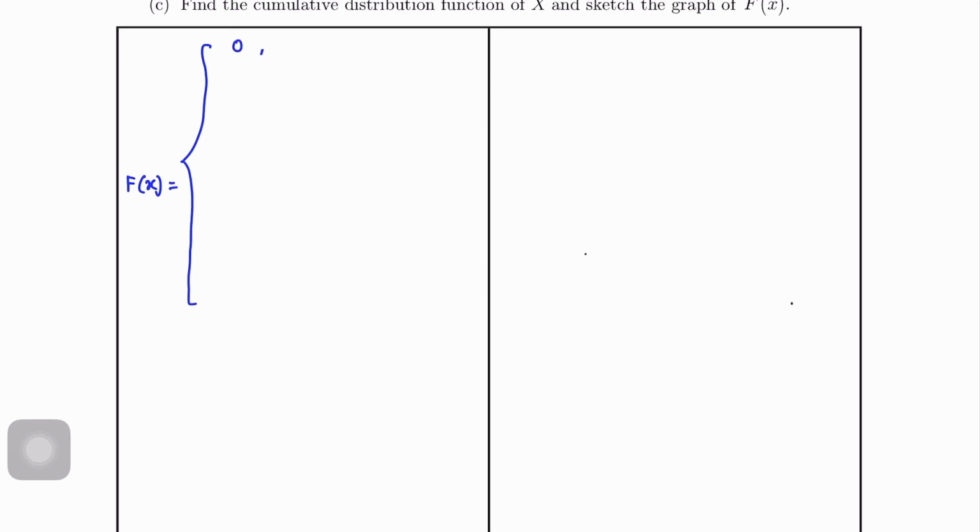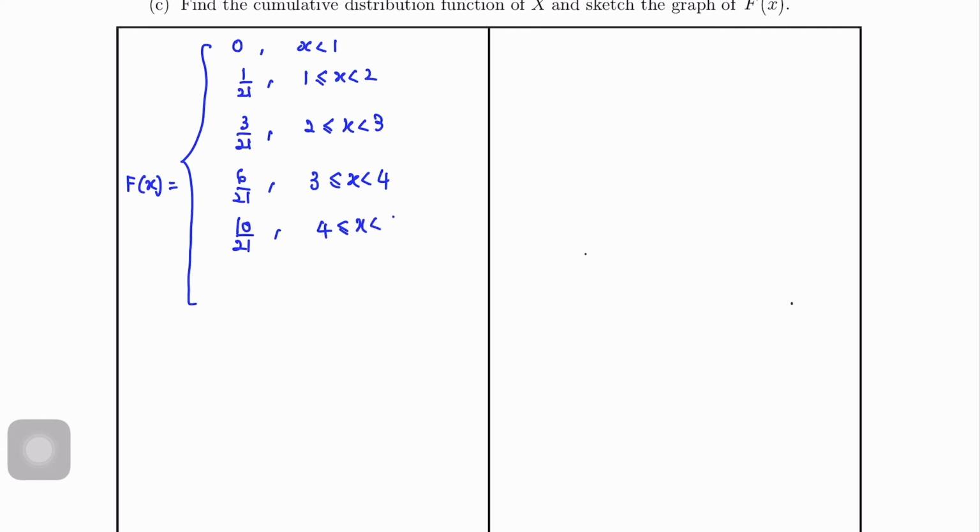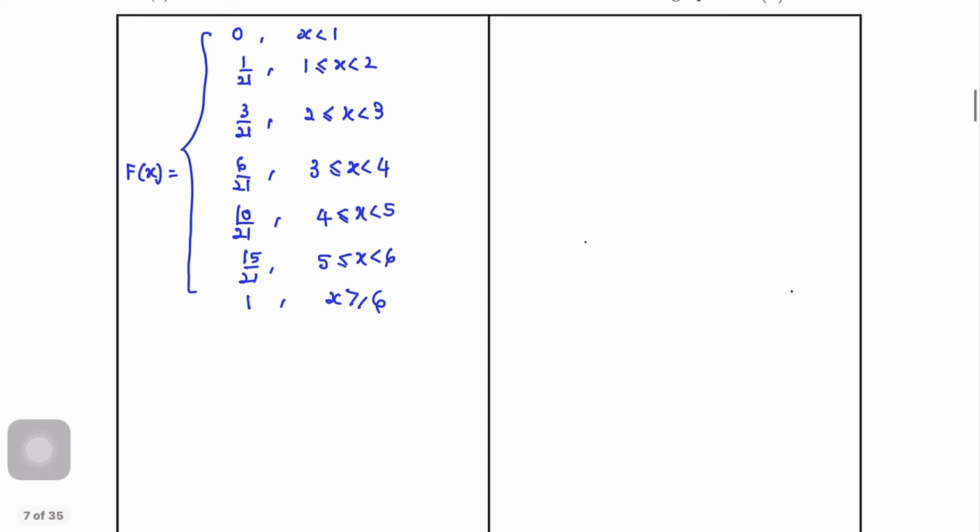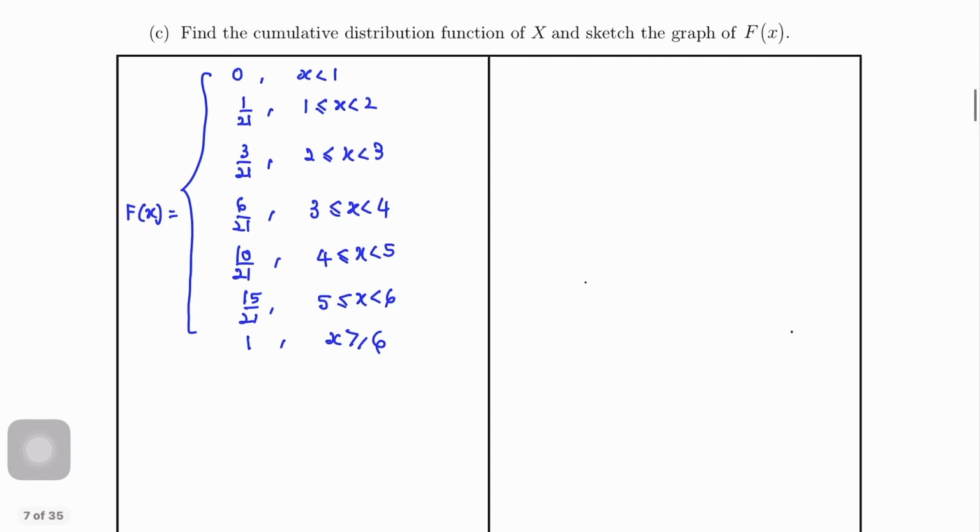So 0 for x less than 1, 1 over 21 for x between 1 and 2, 3 over 21 for x between 2 and 3, 6 over 21 for x between 3 and 4. Okay, then 10 over 21 for x between 4 and 5, 15 over 21 for x between 5 and 6, 1 for x greater than or equal to 6. So that is our cumulative distribution function.